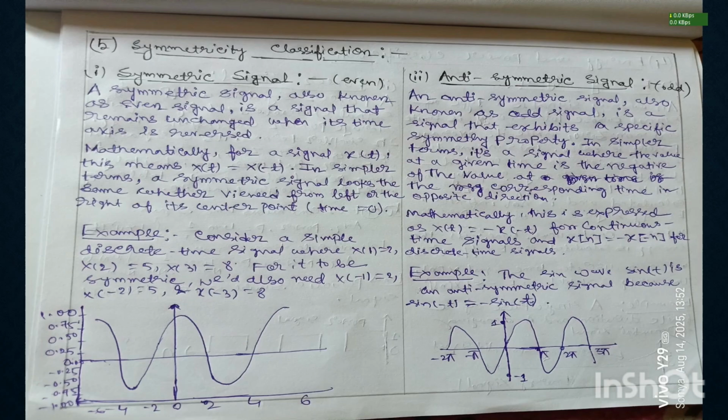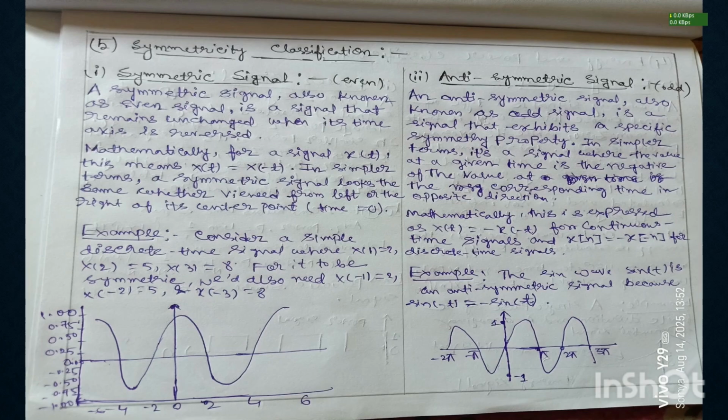And now we see what is antisymmetric signal. An antisymmetric signal, also known as odd signal, is a signal that exhibits a specific symmetry property. In simpler terms, it's a signal where the value at a given time is the negative of the value at the corresponding time in the opposite direction.